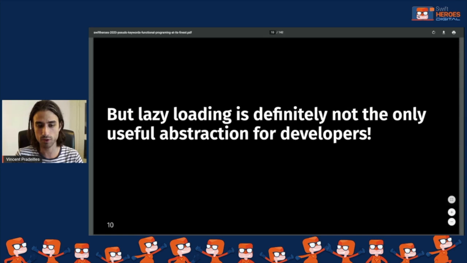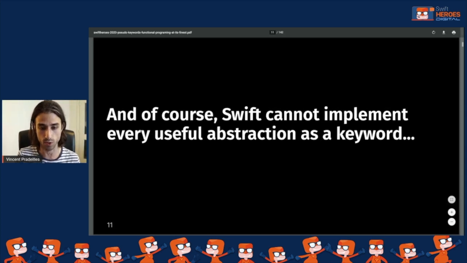However, for a developer, the lazy loading mechanism is definitely not the only useful abstraction. There are tons of other useful abstractions that we use when we write our apps. However, not all of them are part of the language, and we actually don't want them to be, because if Swift were to create a new keyword for every need of every developer, the language would look like a total mess, and that's not what we want.